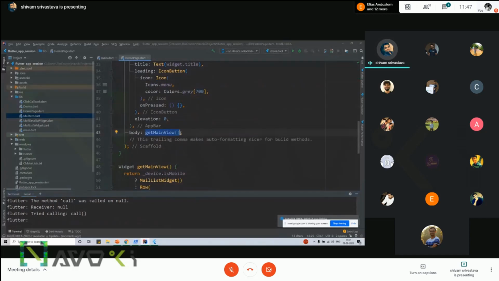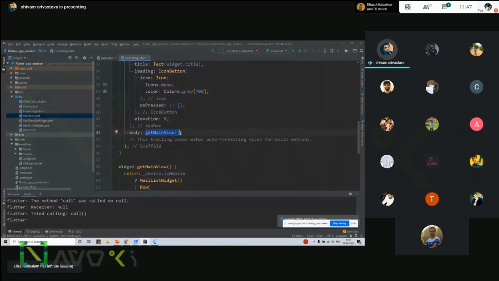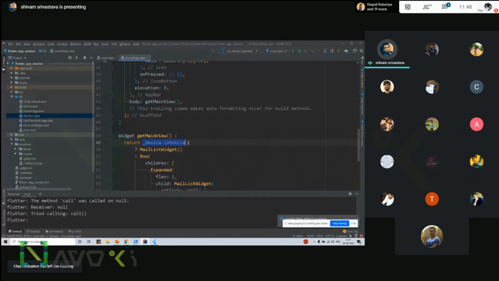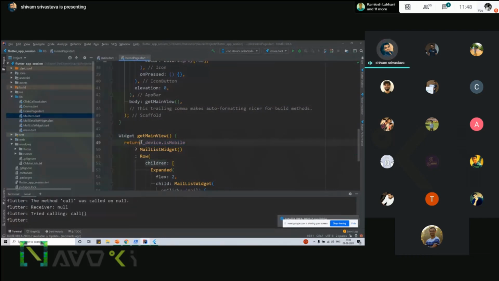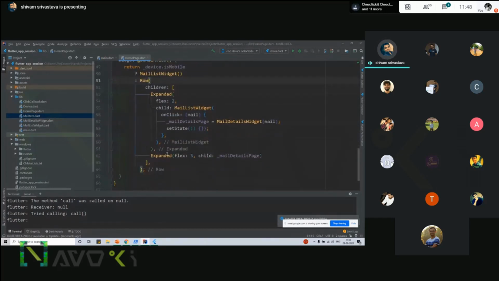So in the desktop one, we want something like this: if the device is mobile, then we already have the UI for it, that is the list part. But if the device is not mobile, that is, if the width increases relative to the height, then the new widget will render. What will it be? It will be an expanded widget, the same list widget with expanded ratio 2, and the other detail page will have expanded ratio 3. So if we try to run this application now,